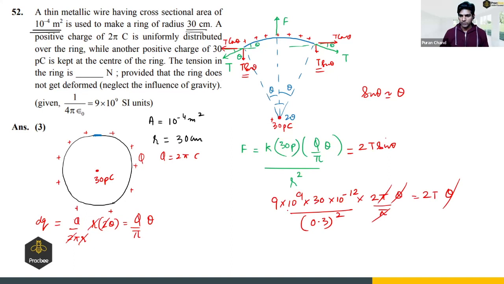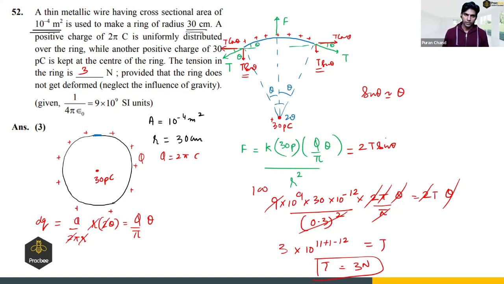So this will give us 100 and this 2 will get cancelled out. So we'll be having 3 into 10 raised to power 11 plus 1 minus 12 T. So this is nothing but 3 Newton. So the tension in the ring will be 3 Newton. Got it? So this is the procedure how to tackle such questions.